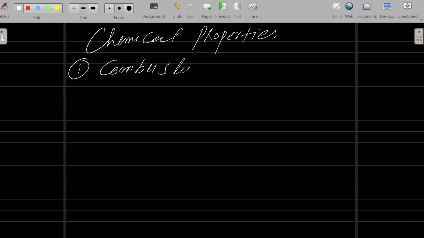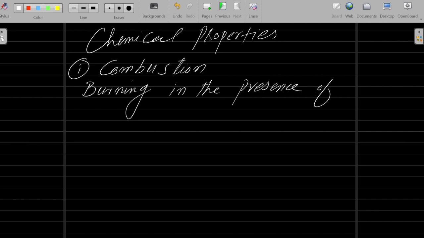What is a combustion reaction? It is actually the burning of a substance in the presence of oxygen. If something is burning in the presence of oxygen, we call it a combustion reaction. Suppose you have CH4, methane gas, an ordinary gas at our home, and it is burning in the presence of oxygen.